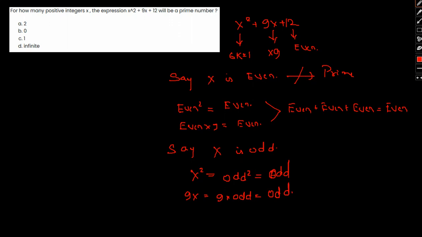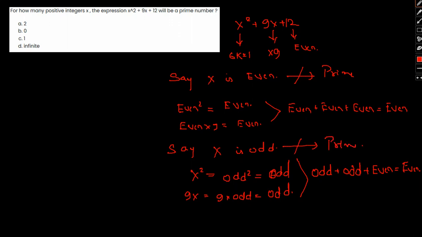Okay, and 12. So here the expression becomes odd plus odd plus even. This in turn would give us, let me give you an example, say 7 plus 3, odd plus odd is even, and even plus even is again even. So it yields us even. Okay, so if x is odd, it will again not be prime.